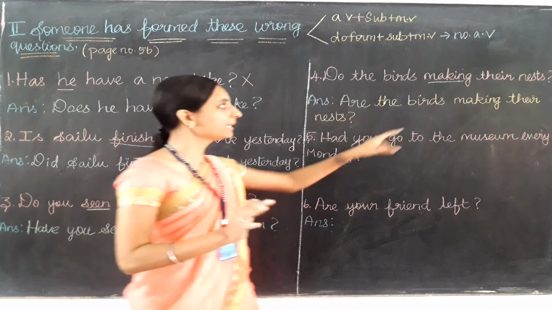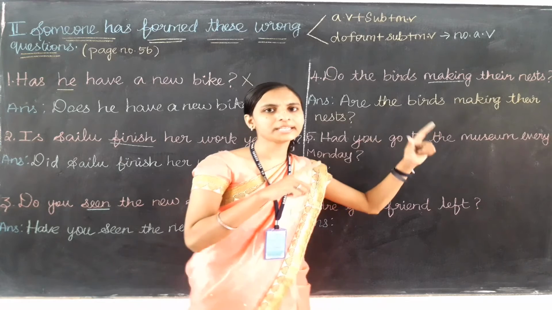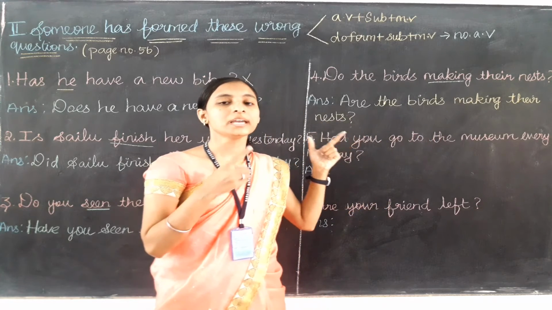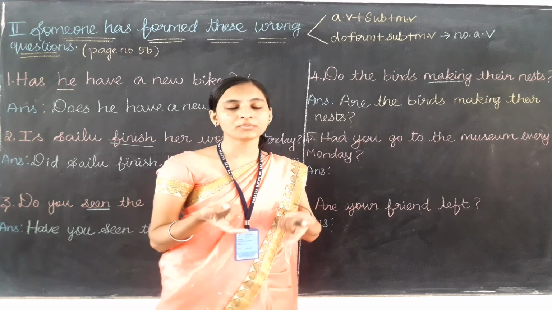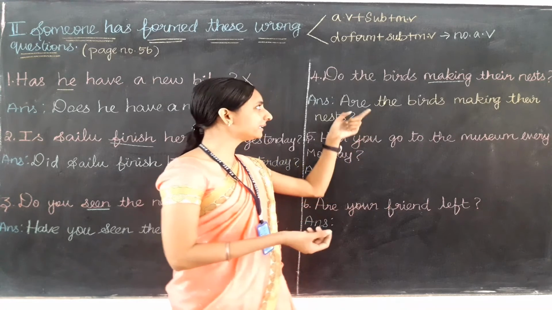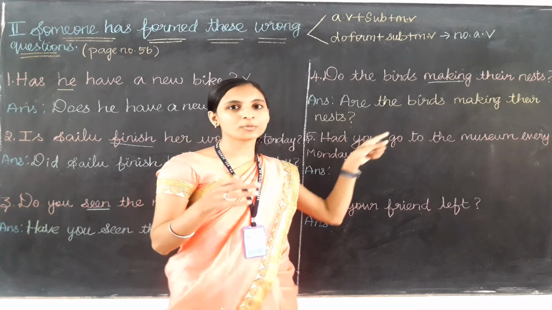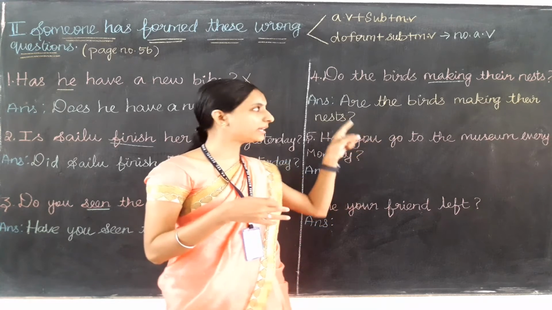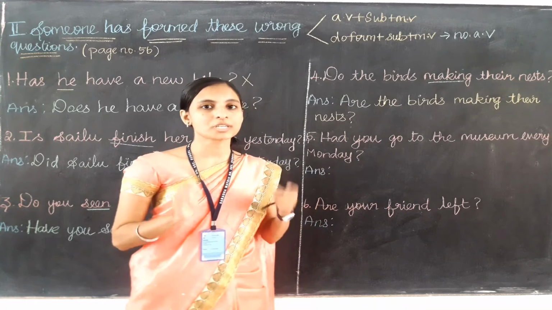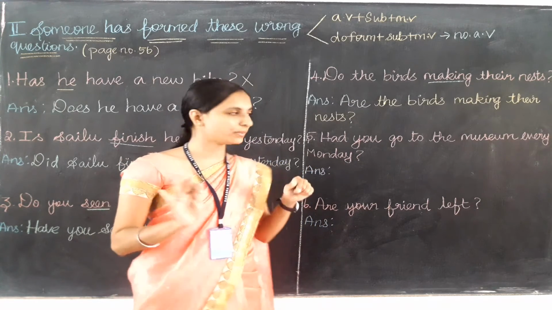So remember that if you find the main verb ends with ing, definitely it has come with the be form verb only, like am, is, are, was, were. And here this do stands for the present time. Then it means they are talking about the plural present time verb, that is are, we have used. Are you clear with this children? Okay, let's learn about the fifth one.